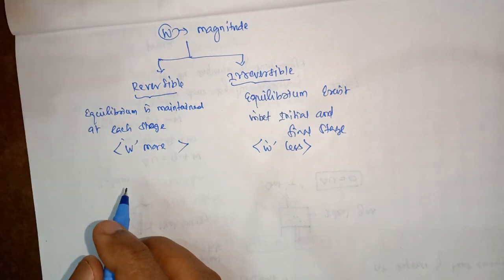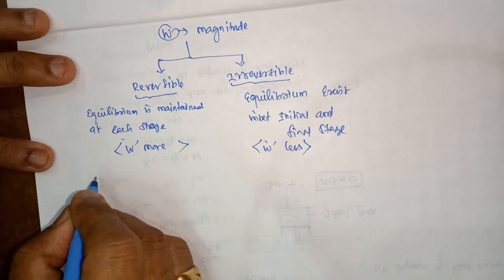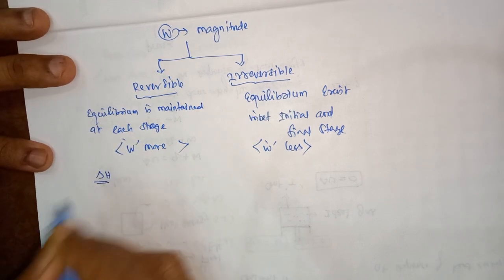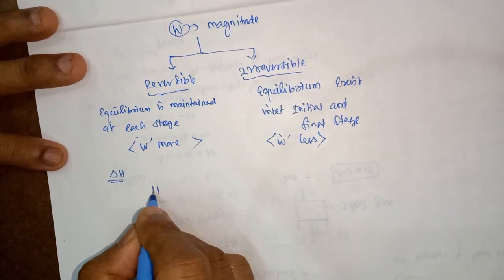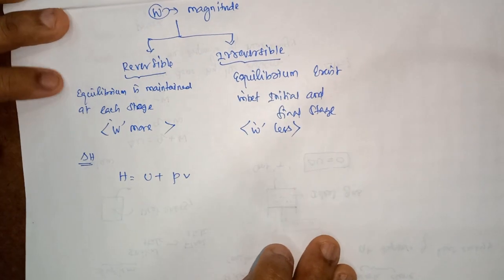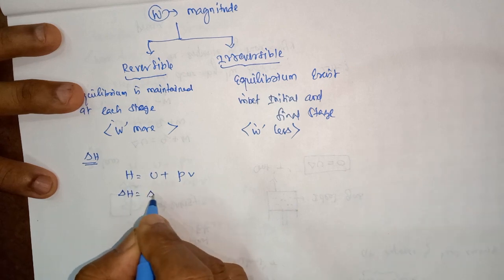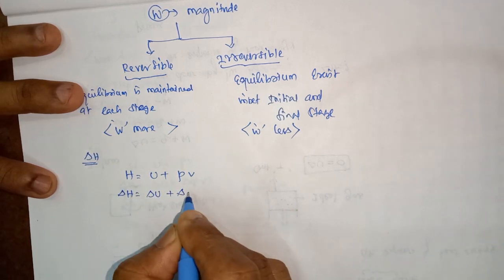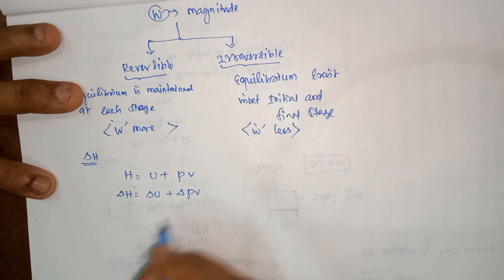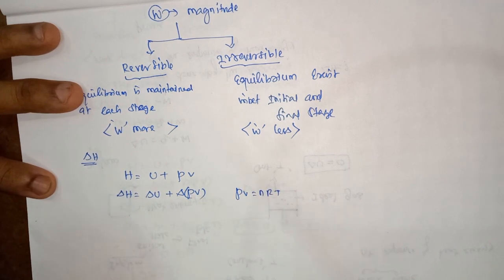I already told you delta U is equal to 0 for an isothermal process. Now I am going to find the delta H value. We know H is equal to U plus PV. So the change in enthalpy is equal to the change in internal energy plus the change in PV. But PV is equal to nRT for an ideal gas.